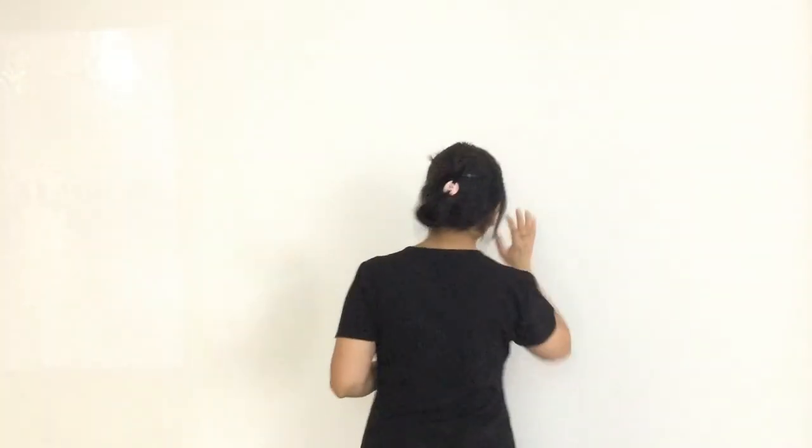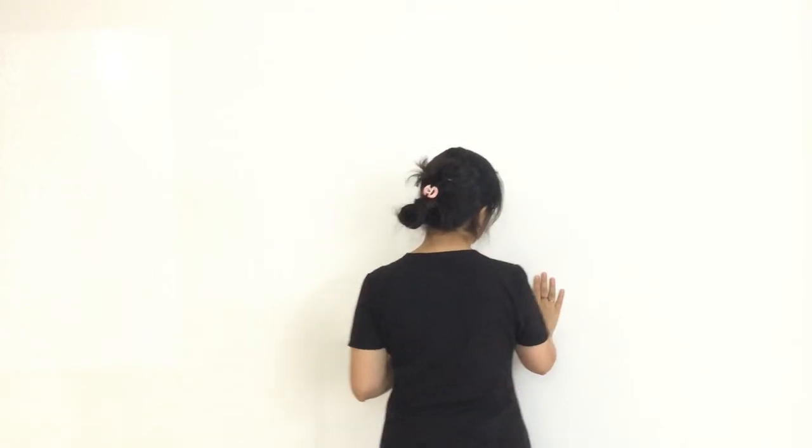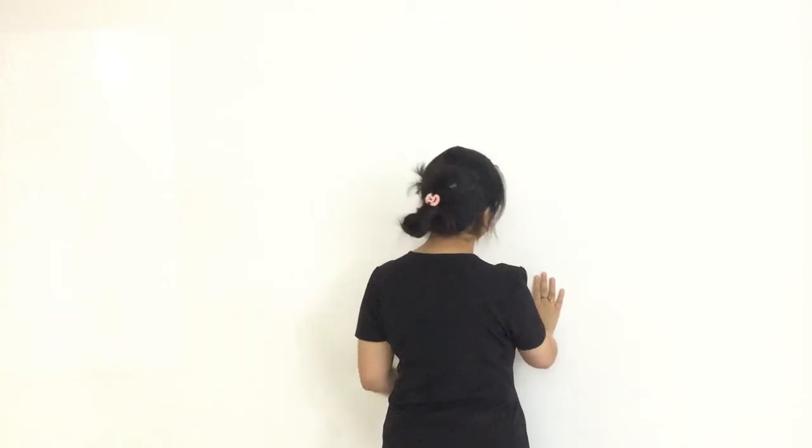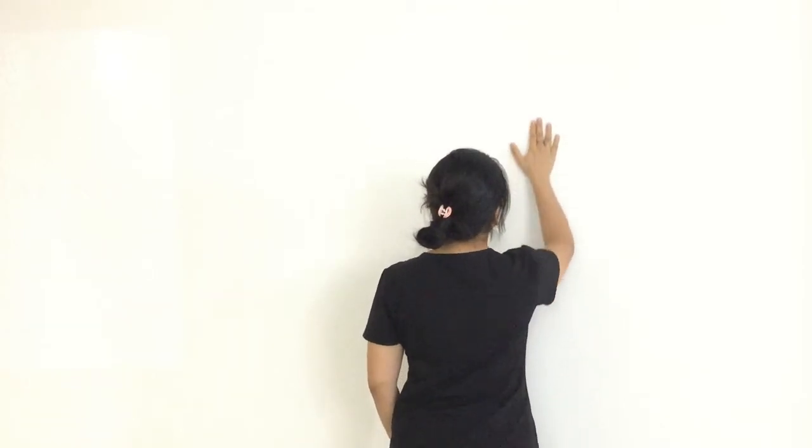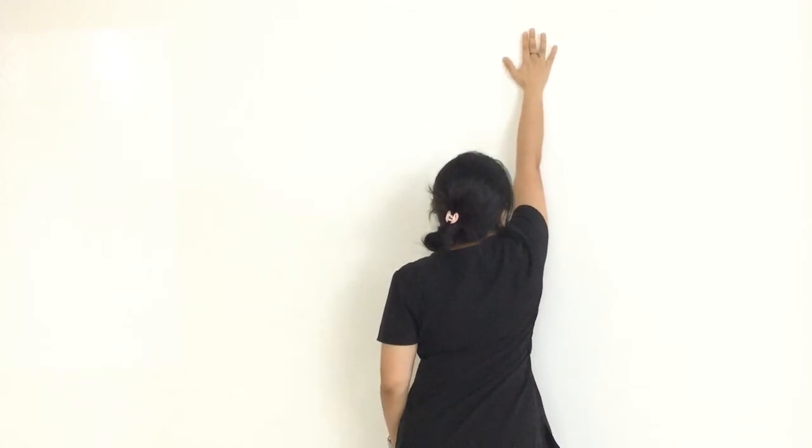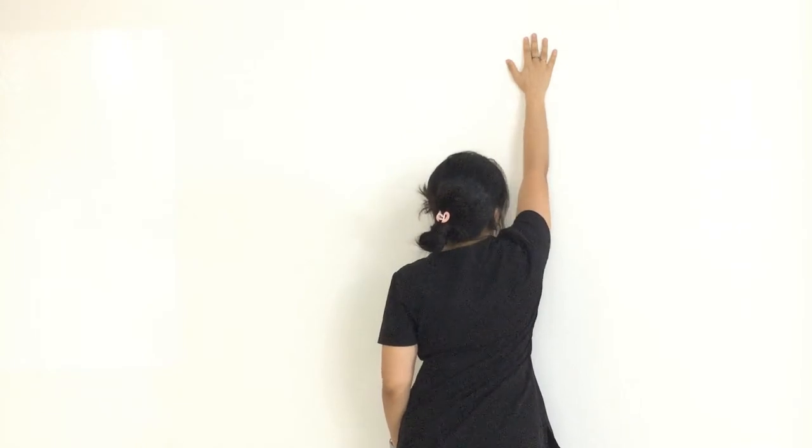So the first exercise which I'm going to show you is called shoulder flexion on the wall. As the name suggests, it's going to be on the wall, and it will help you to improve this movement in your shoulder, which is the forward movement. Okay, so keep this hand onto the wall, come closer to the wall a little bit, and then go straight all the way up such that you feel a gentle stretch and no pain. Hold that position for 30 seconds and then come down nice and slow.